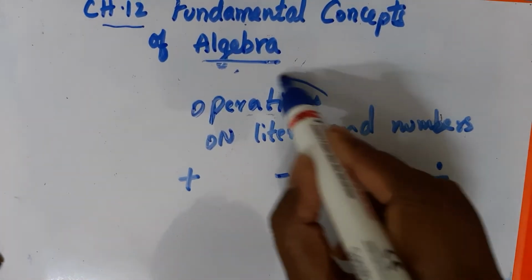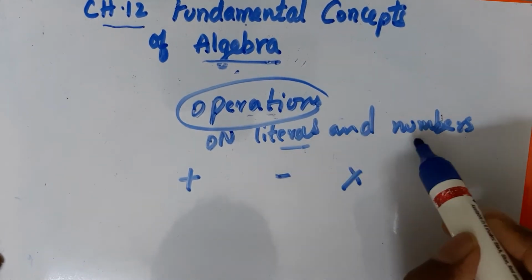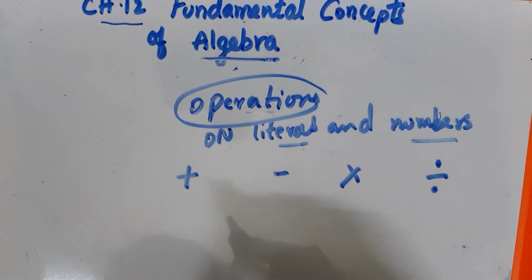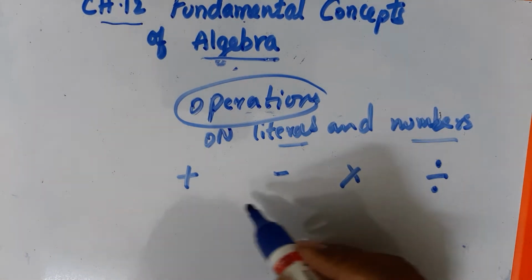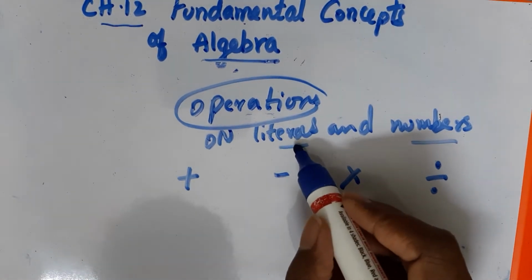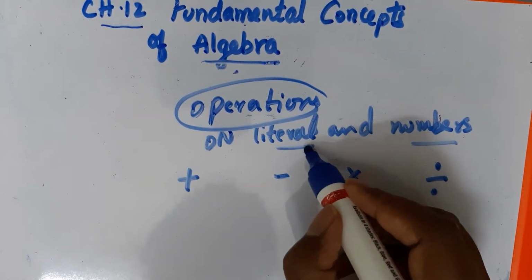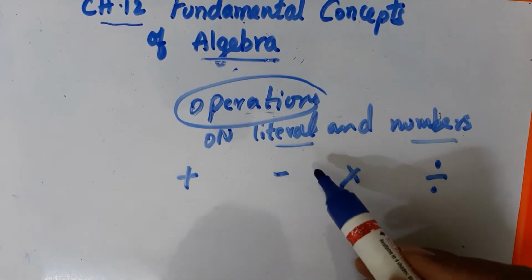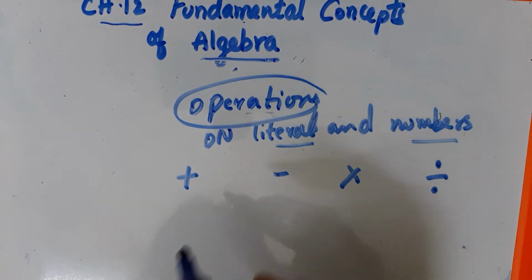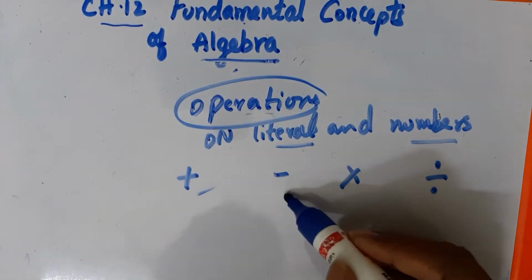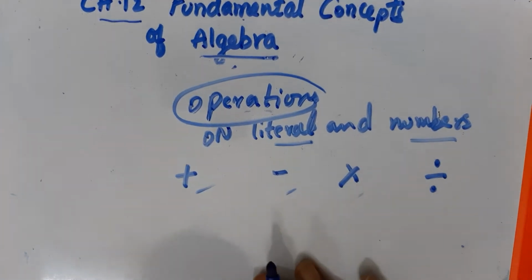We are going to see how these operations affect literals and numbers, whether the rules are satisfied or not. Since these literals represent numbers, they will satisfy the rules of addition, subtraction, multiplication and division.